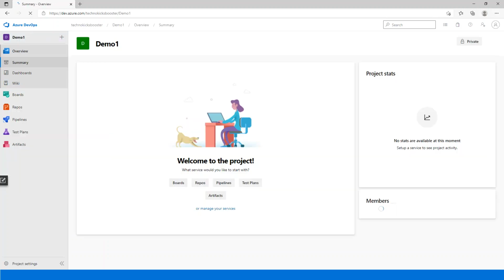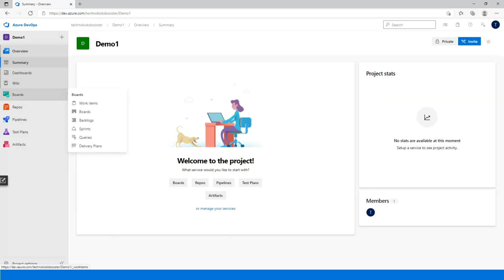All the services that we discussed before, like Azure Boards, Repos, Pipelines, Test Plans, and Artifacts, you get as a left menu here. You have the overview, the complete overview of your project. You have Boards, Repos, Pipelines, Test Plans, and Artifacts. These are the services that you have in your project, and you can just click on them and manage them going forward.